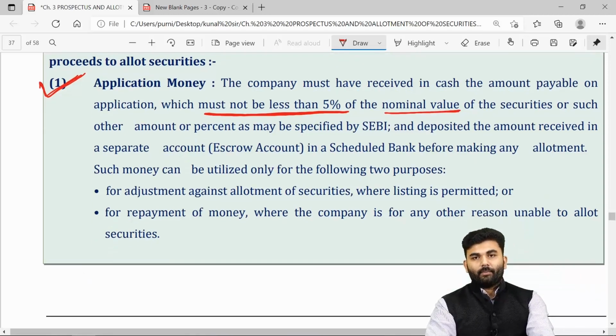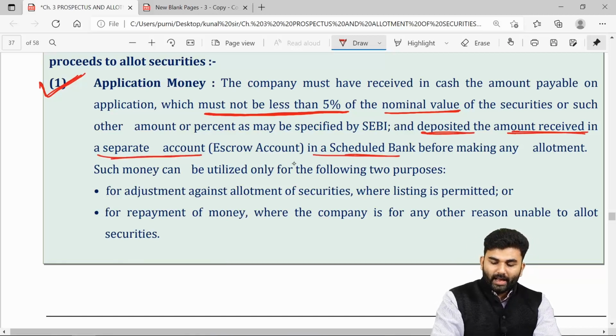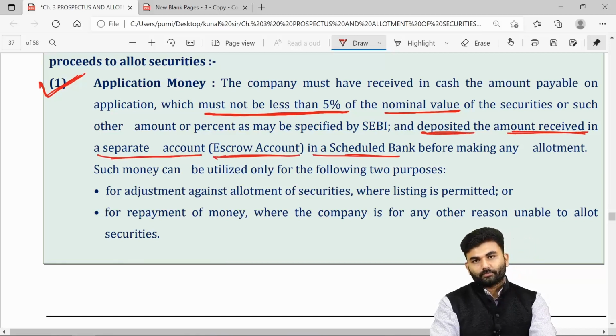Whatever money the company has received, the company will have to deposit in a different account in a scheduled bank called an escrow account.